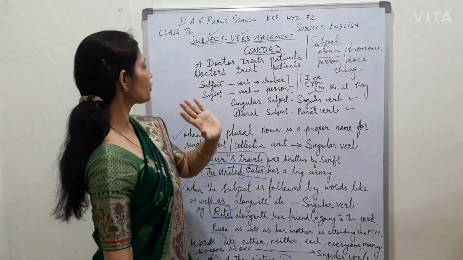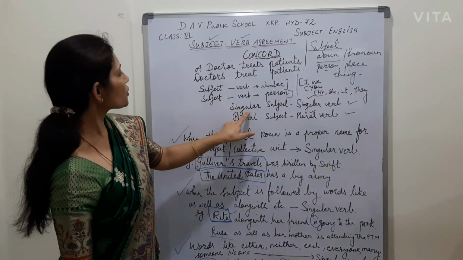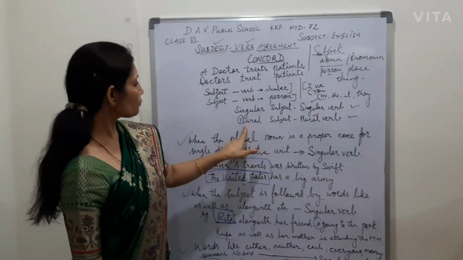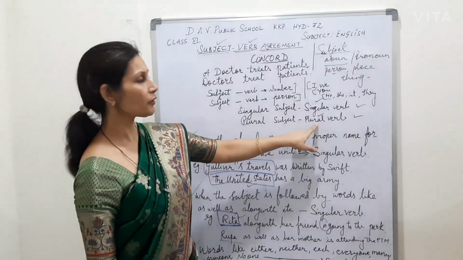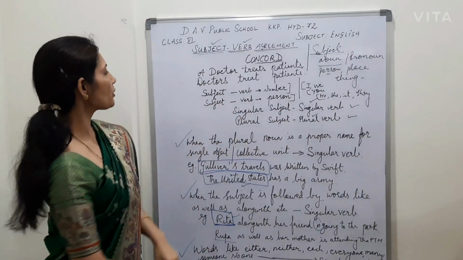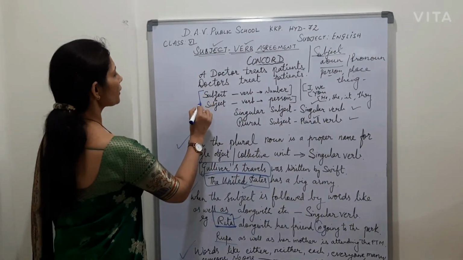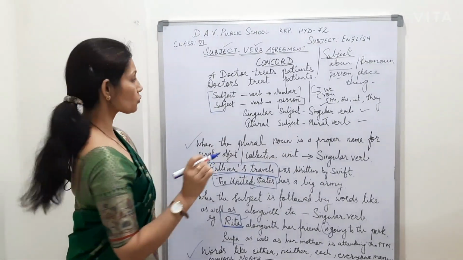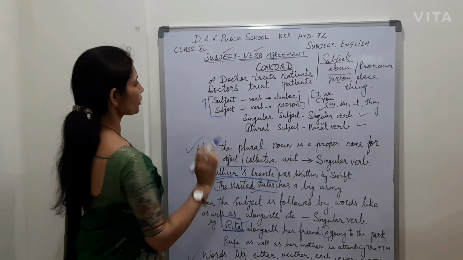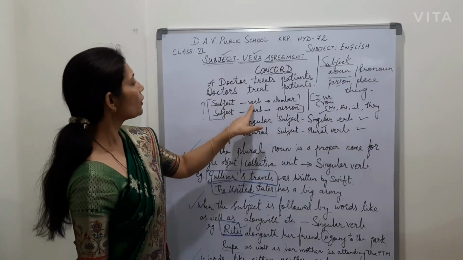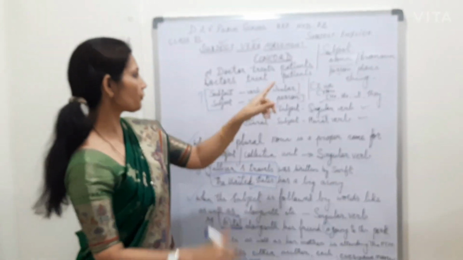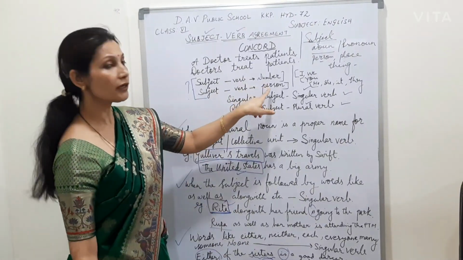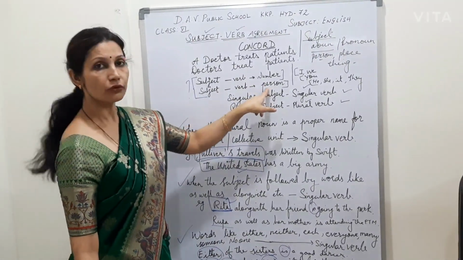So here you remember, if the subject is singular, the verb we use should be singular. If the subject is plural, the verb should be plural. So always remember these two points. I am stressing it again, as I emphasized in the beginning of the topic also: subject and verb should be in agreement in number, and in agreement in person. So that's it for today.